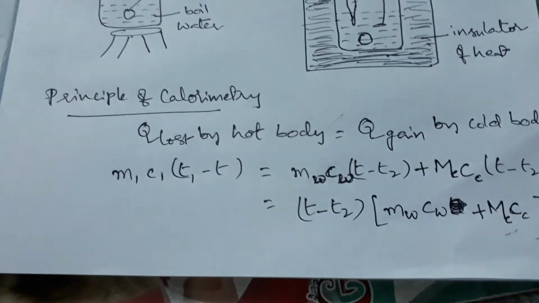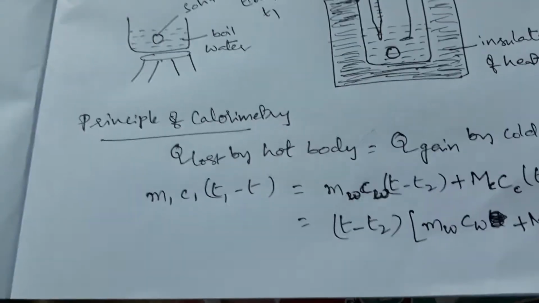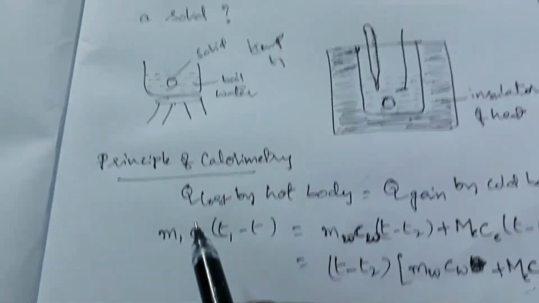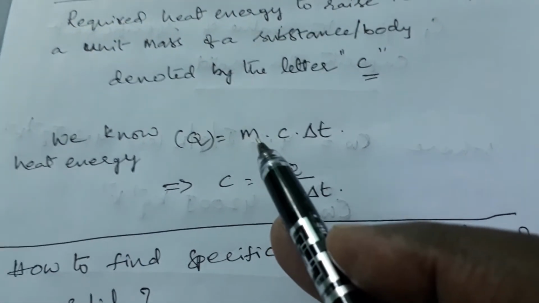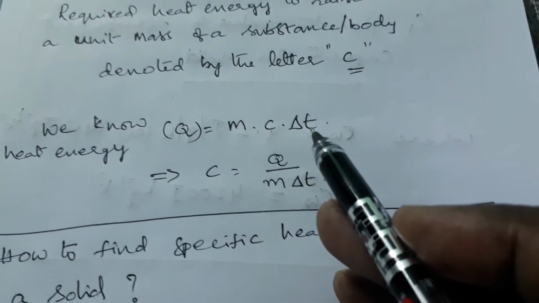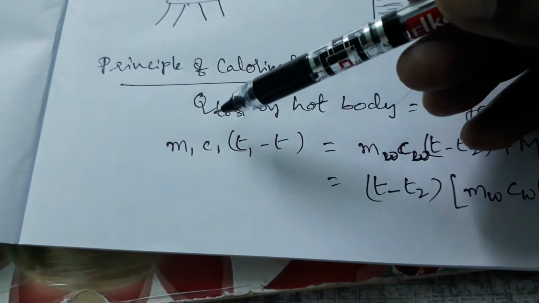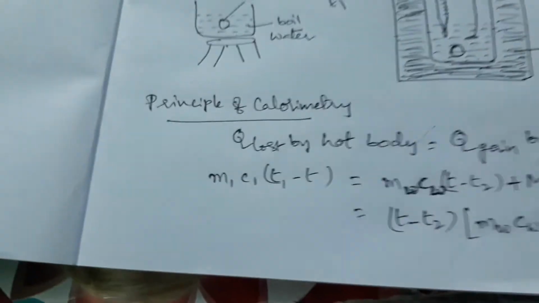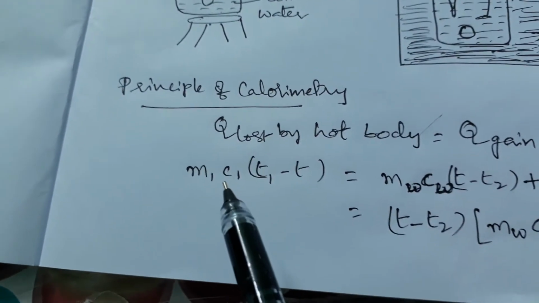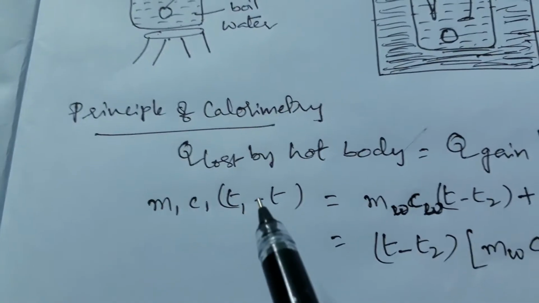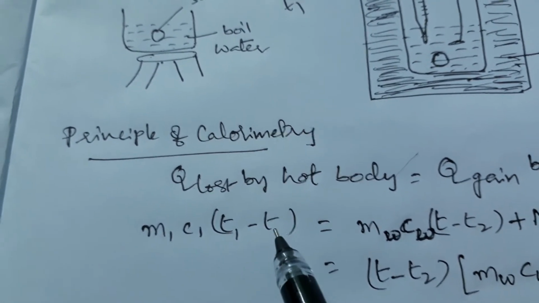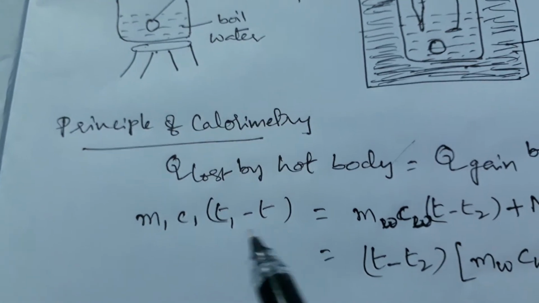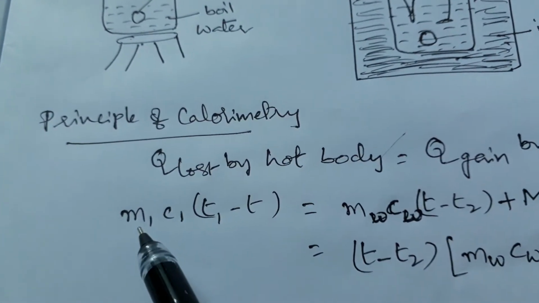Now, how to write this in equation, using symbols? The formula for Q, I told you in the beginning itself, is mc delta T: mass of the substance, specific heat of the substance, and change of temperature. Q lost by the hot body is the mass and specific heat of the hot body times the temperature lost by the hot body when you mix hot and cold bodies. This is the symbol.